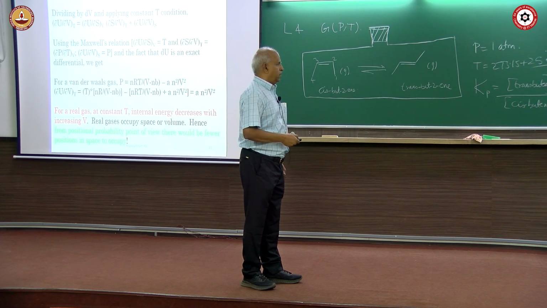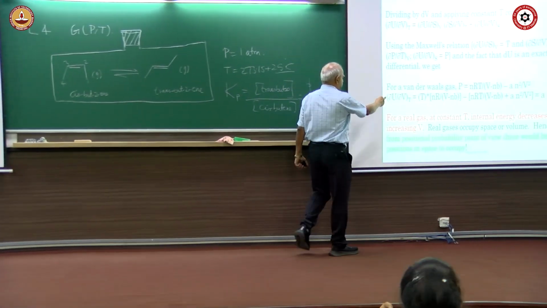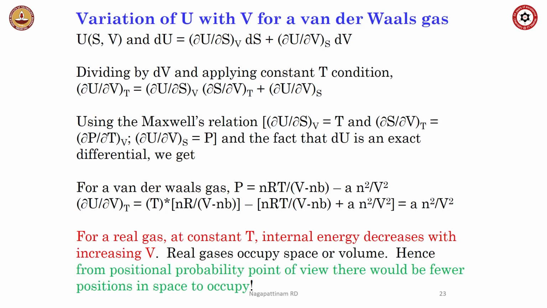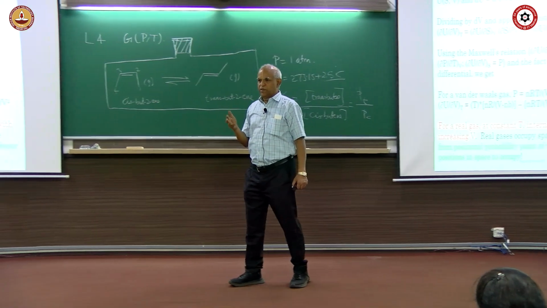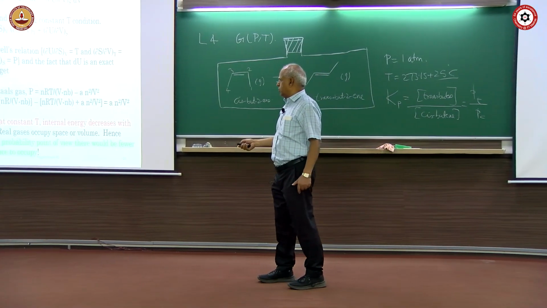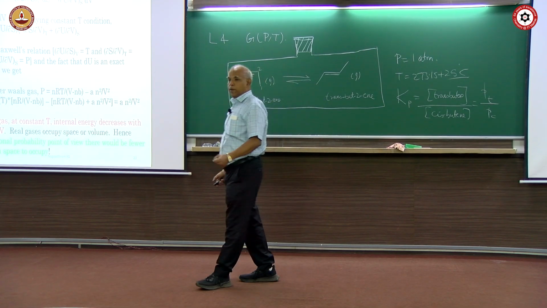It is 0 for a perfect gas, but for a van der Waals gas, it is A n squared by V squared. So the internal energy of a real gas varies with volume. For a perfect gas, it doesn't vary with volume, because perfect gas particles have no volume. They are particles, but they don't occupy space. Okay, that is the definition of a perfect gas. A real gas actually occupies volume, so A n squared by V squared is a term. For a real gas at constant T, internal energy decreases with increasing V, because real gases occupy space.